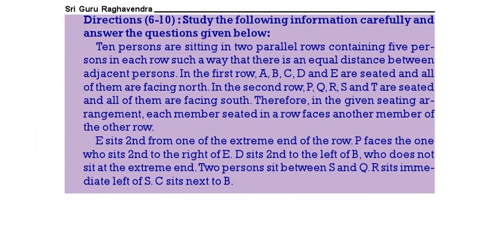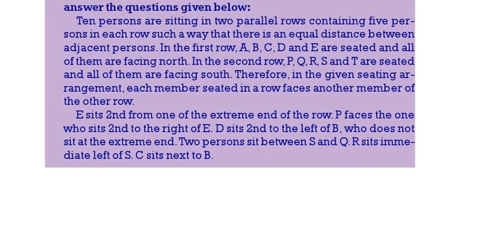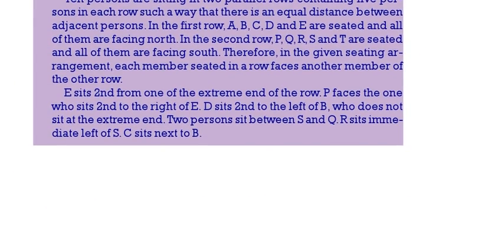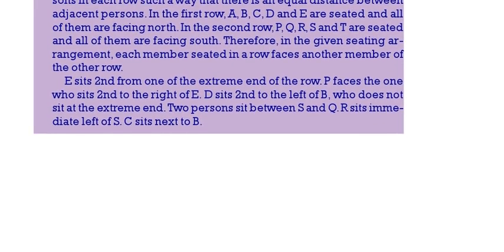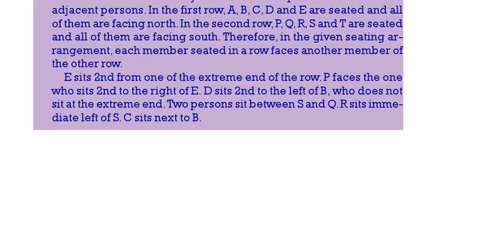Here there are 10 persons in 2 parallel rows containing 5 persons each, in such a way that there is equal distance between adjacent persons. In row 1, A, B, C, D, E are seated, all of them facing north. In row 2, P, Q, R, S, T are seated, all of them facing south. Therefore, in the given seating arrangement, each member in a row faces another member.